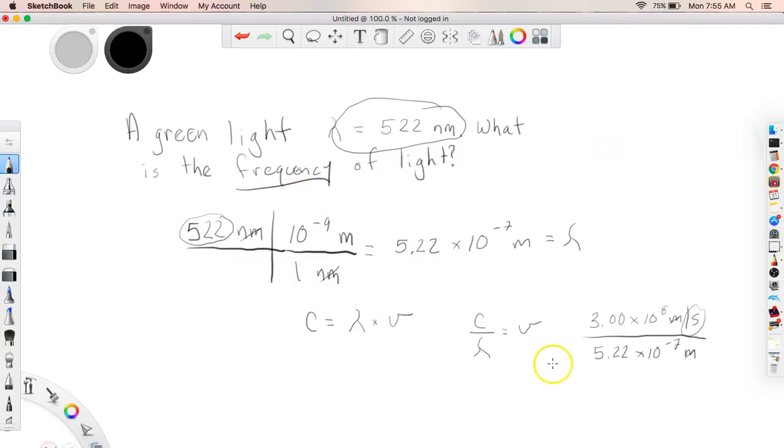So continuing with this, go ahead and find out what this equals. And you should have come up with 5.75 times 10 to the 14th, and that is second inverse, or you could also say that that was hertz. Okay, so again, get used to using those as an interchangeable set of units. All right, so that's one problem.